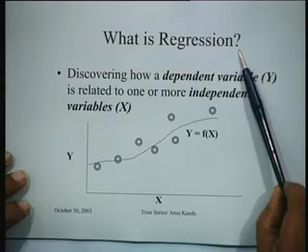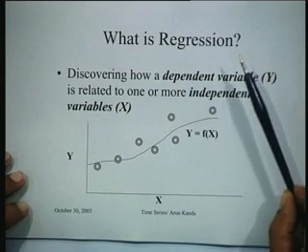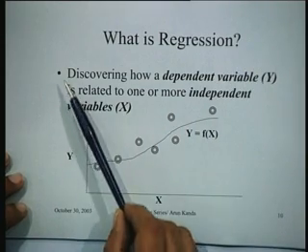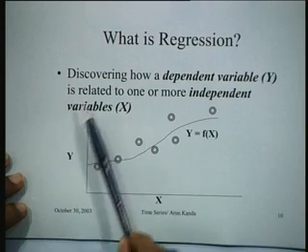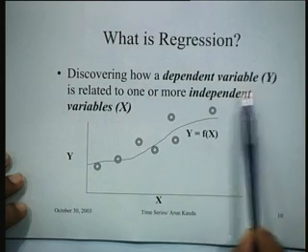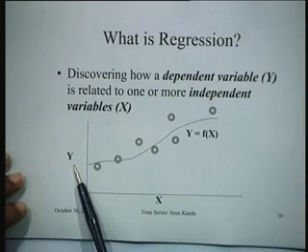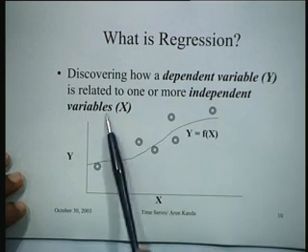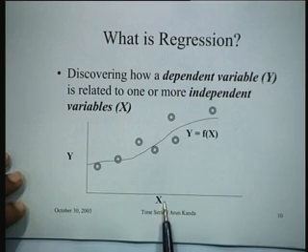So essentially, if we ask ourselves what is regression, the purpose of regression is discovering how a dependent variable y is related to one or more independent variables x, or x1, x2, x3 and so on up to xn.